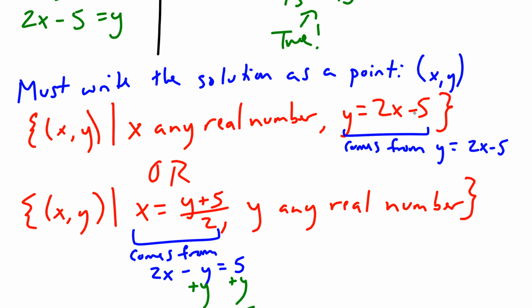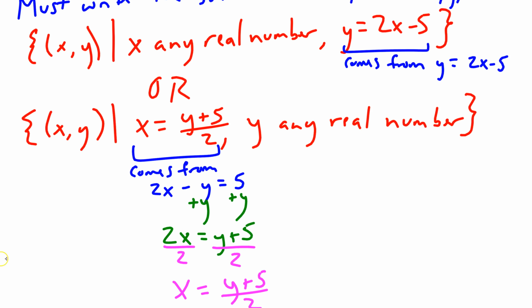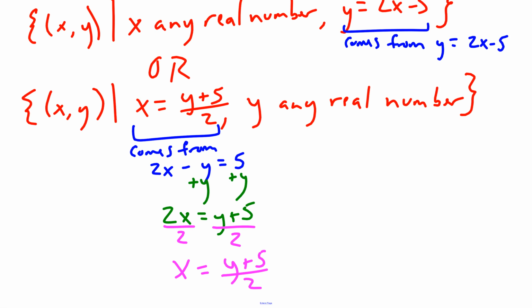The other option is to let y be the value that can take on any real number. Then I have to write an equation to determine what x would be for that particular y. If we go that route, we take one of our equations and solve for the x variable. I took the original equation 2x minus y equals 5 and solved for x.